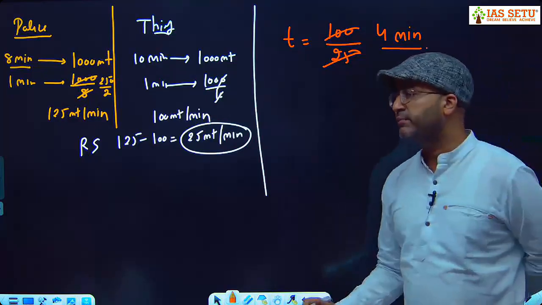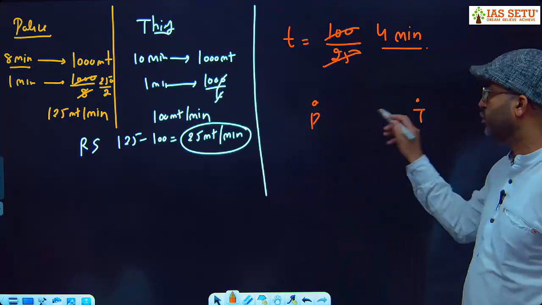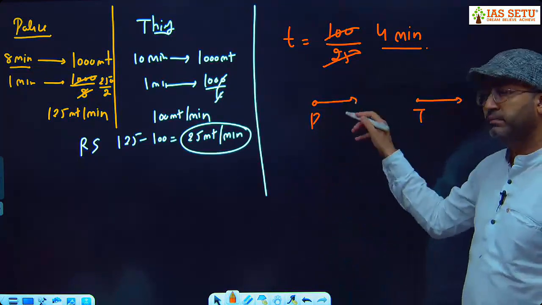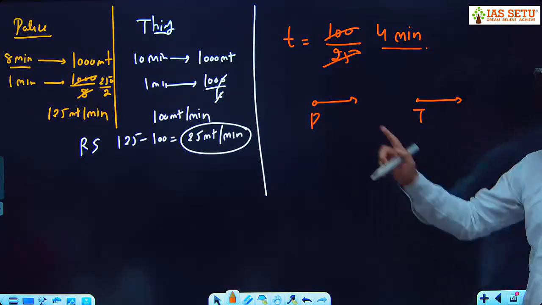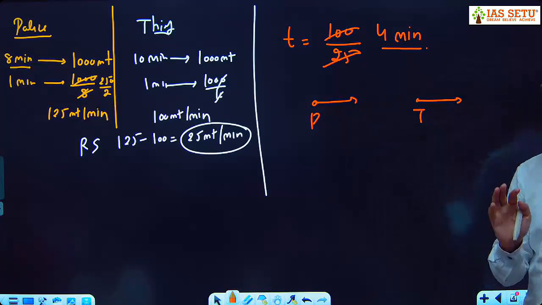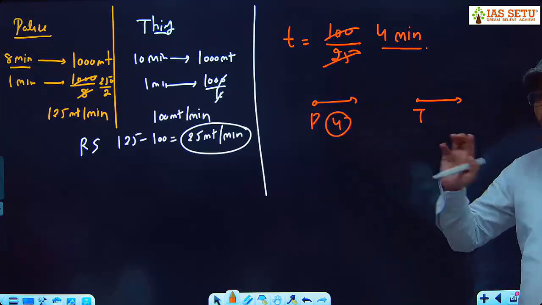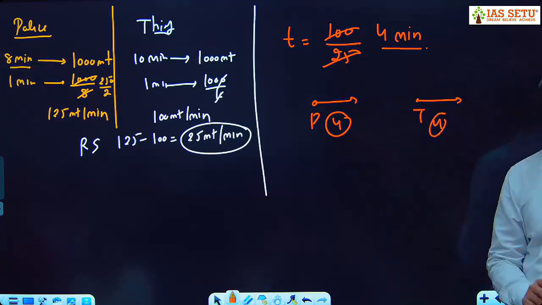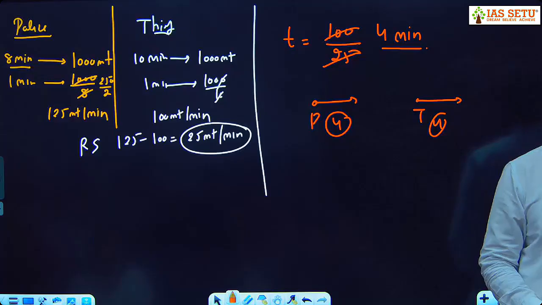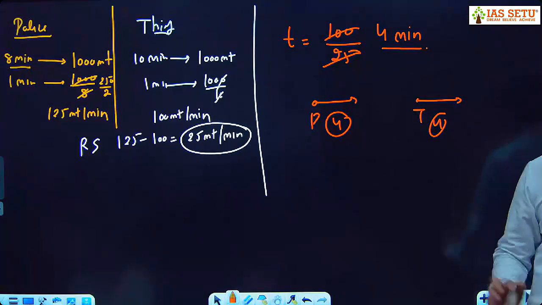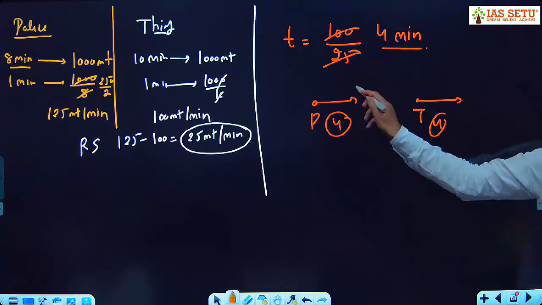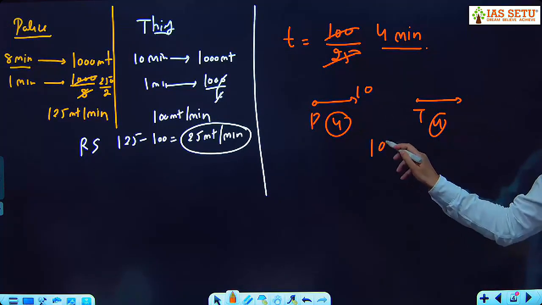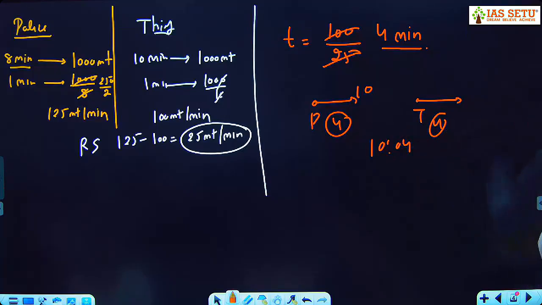Can we say in this type of question, this is policeman, this is thief, they observe each other, they start running at the same time? Like for example, they start running at 10 o'clock, and in 4 minutes this policeman will catch the thief, both will stop. So can we say if policeman is running for 4 minutes, thief is also running for 4 minutes? So in this question, policeman and thief are running for the same time. या ऐसा कि चोर ज्यादा भाग रहा है, ज्यादा टाइम के लिए भाग रहा है? नहीं. They observe each other, they start at the same time, they stop at the same time. If at 10 o'clock they start running, at 10 o'clock 4 minutes, policeman will catch the thief and both will stop.